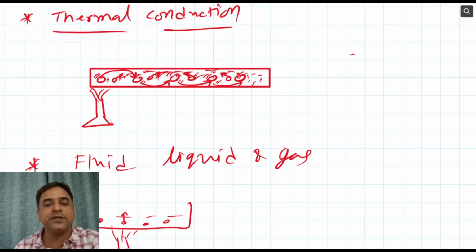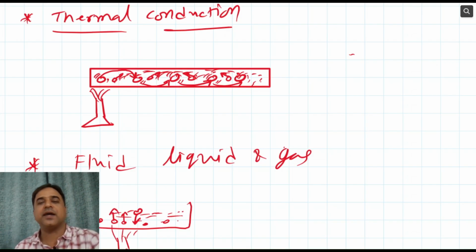Because we are heating from the bottom, the particles at the colder region, the upper surface, will be going down, and in the hotter region, by gaining energy, the particles will be moving up.